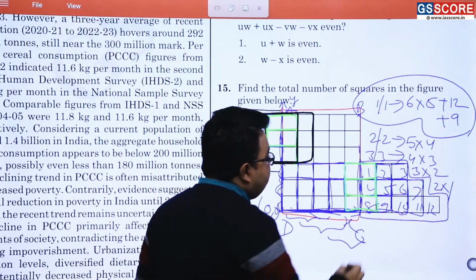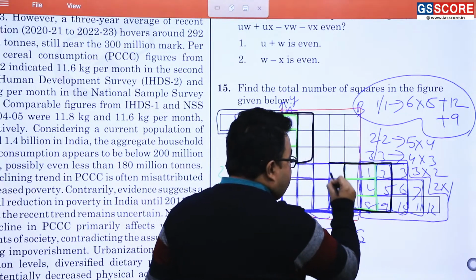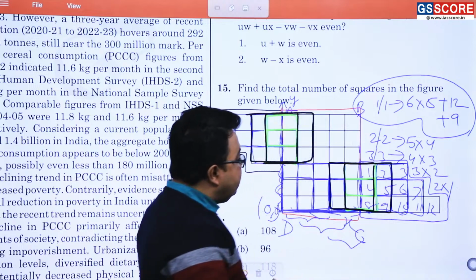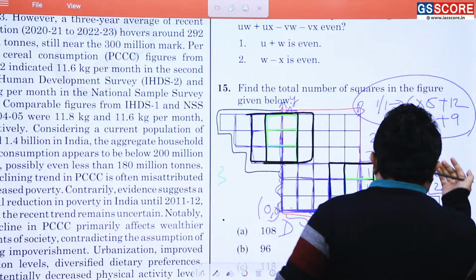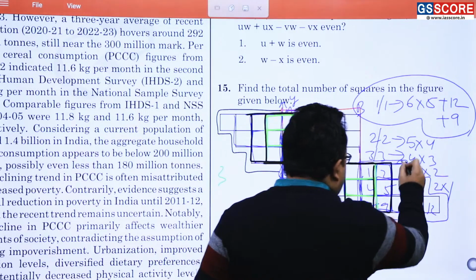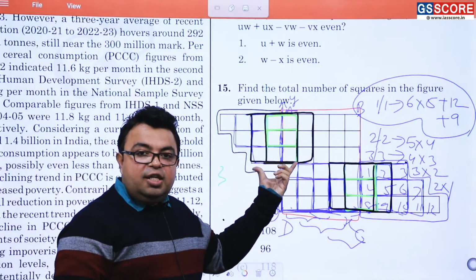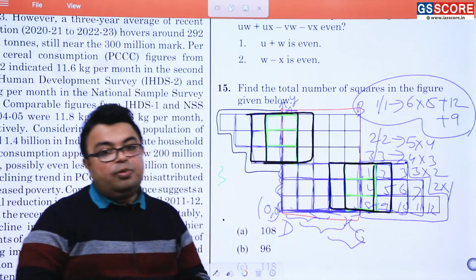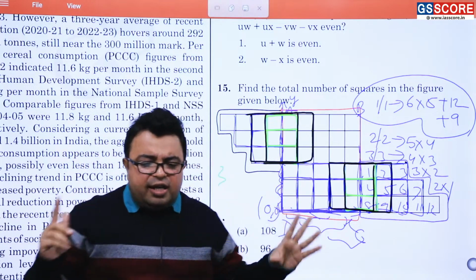And what are the squares over here? You can just see. 1 square will be here. 1 square will be here. Am I correct or not? और you can see इसके अलावा कुछ है कि नहीं वो तुम खुद से देख सकते हो. ये भी है ना? ये तो already ले लिया है 3 by 3 का. So in this very fashion, the common squares between these 2 figures and these 2 figures have also to be taken into account. 4 by 4 तो होगा नहीं common में, 3 by 3 होगा maximum, गिन लेना, and that is the answer of the question.